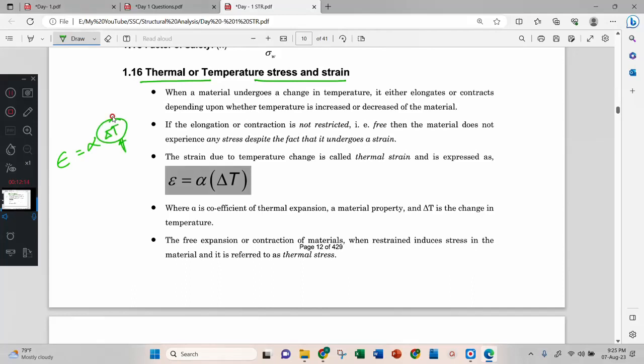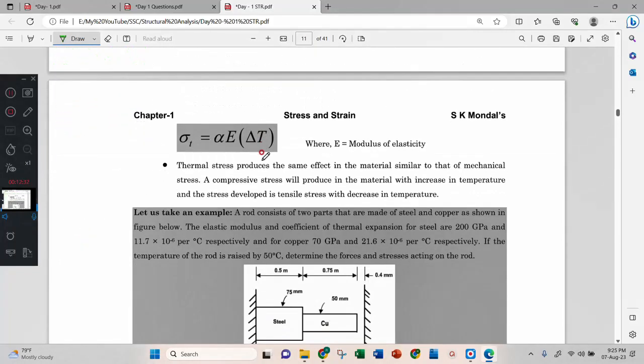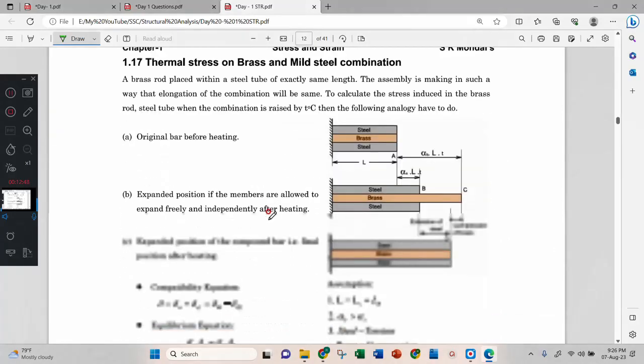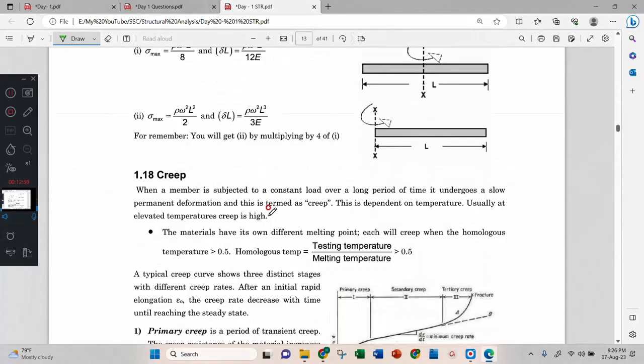Or delta L by L is equal to alpha into delta T. Therefore, the change in length due to temperature is L alpha T. And the stress due to temperature is alpha T E. These problems are for paper 2.